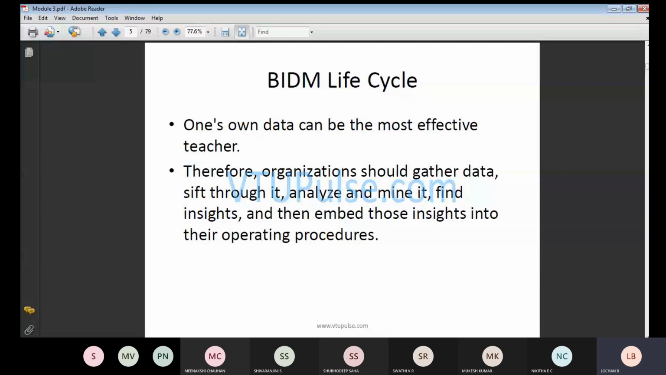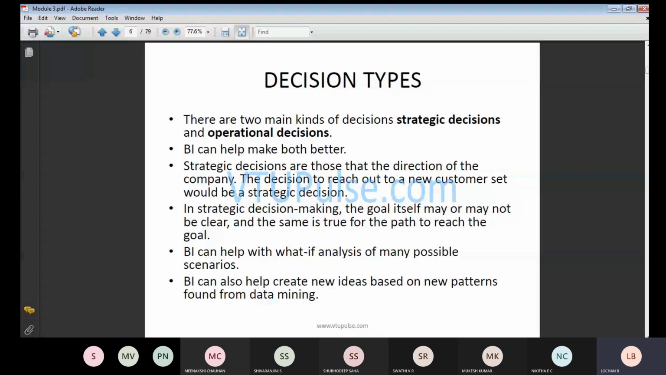In this particular case, we will be discussing your decision types. In the decision types, you will have two types. One is strategic decision and one more is operational decision. So both the decisions are okay. Once again, there are two types of decision.